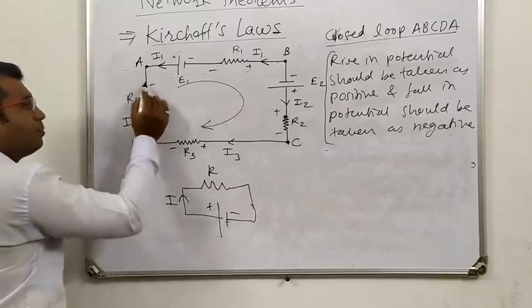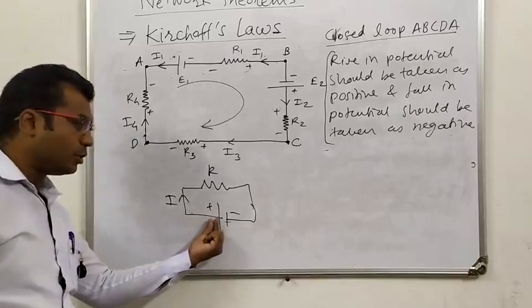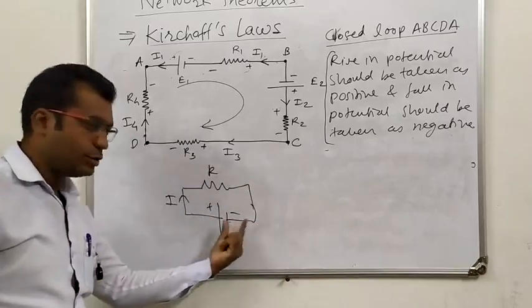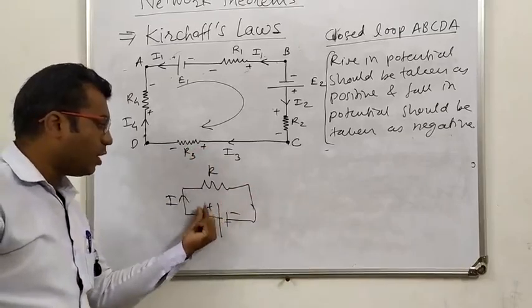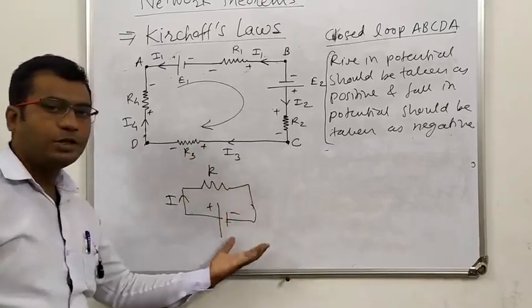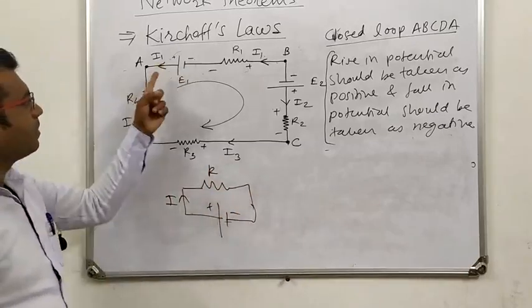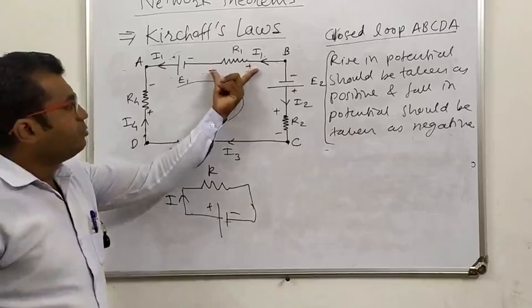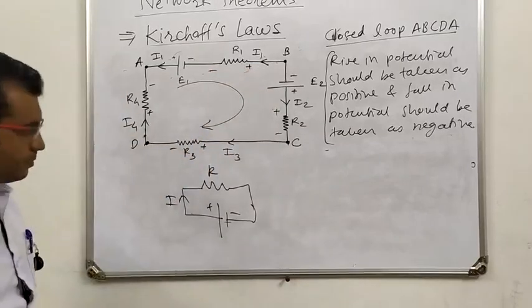It means also there is a fall in potential, because current always moves from the positive terminal of the battery to the negative terminal. From positive to negative there is a fall in potential. From negative to positive there is a rise in potential. Now here there is a rise in potential, a fall in potential, a fall in potential, a fall in potential.